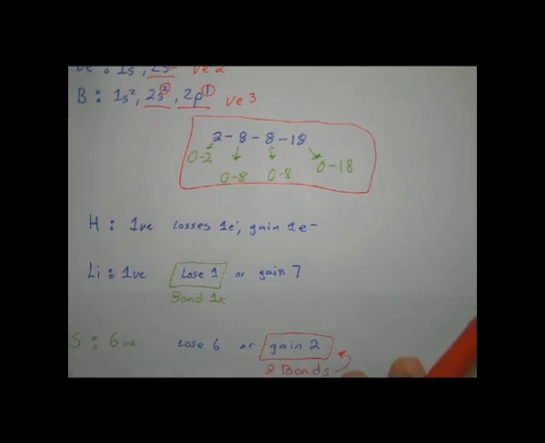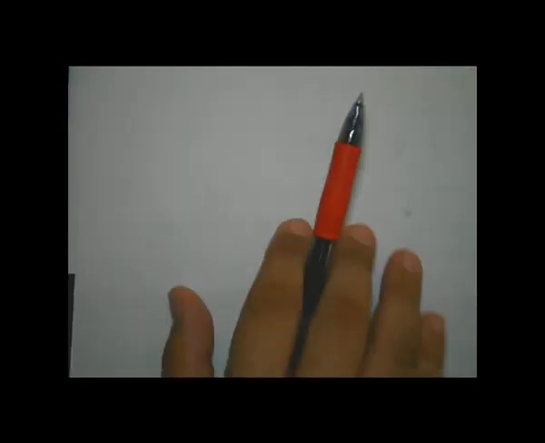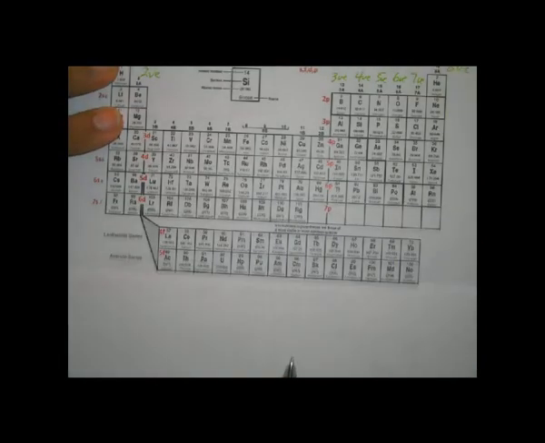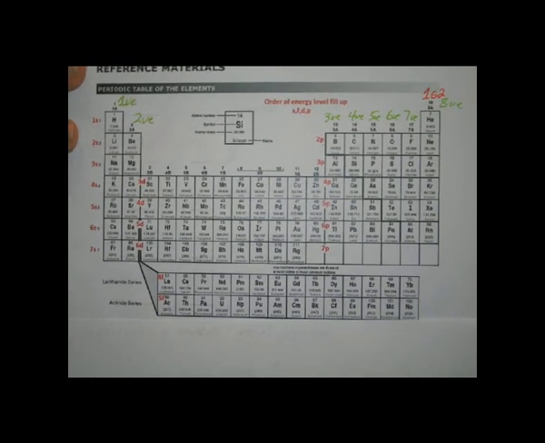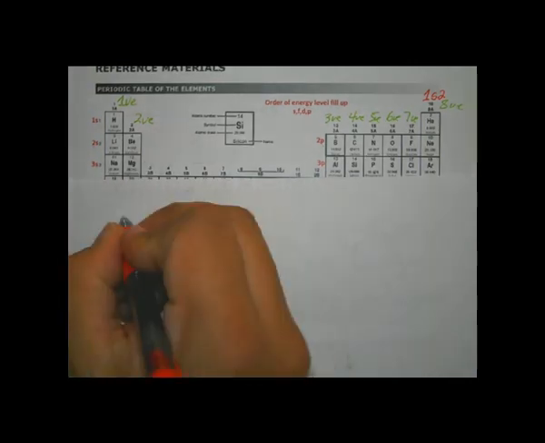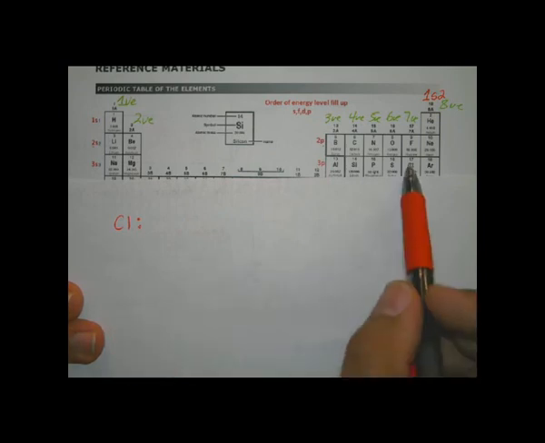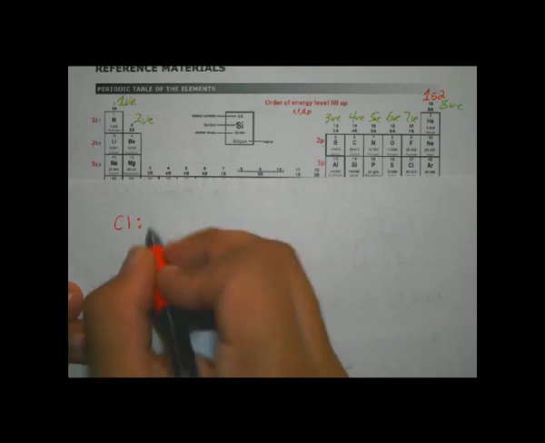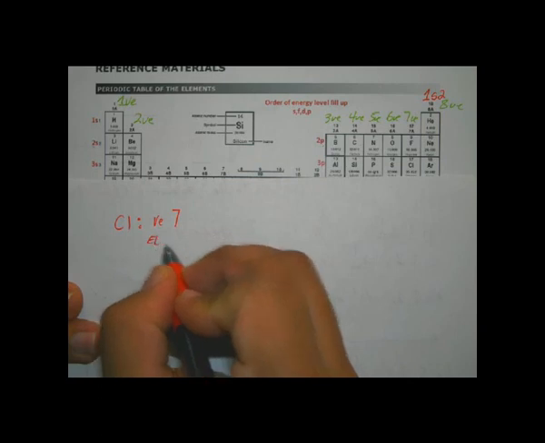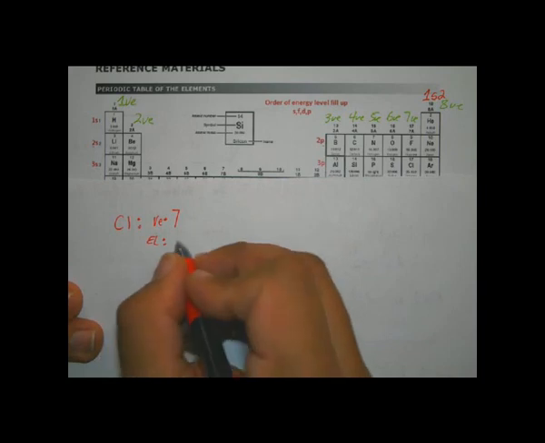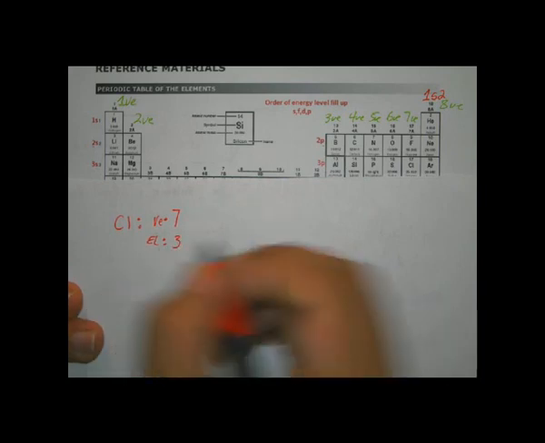Okay? So let me go through the steps one more time with you just so you have it. Let's look at our periodic table here. We're going to keep it right here, and you can use this for the test. You might want to keep the video up for the test. Now let's give you an example. Let's look at chlorine, Cl. How many valence electrons does chlorine have? He has 7 valence electrons, so I'm going to say VE 7. What energy level? EL, energy level, right? Well, chlorine is on the 3rd energy level.